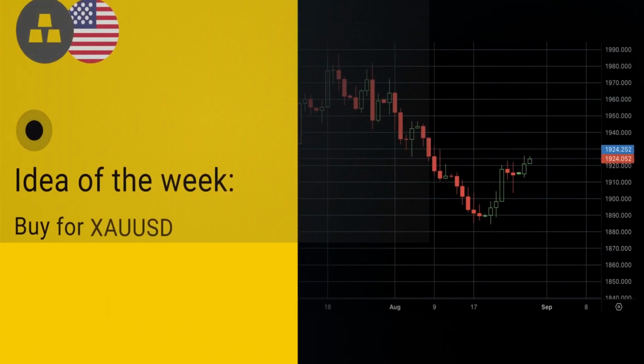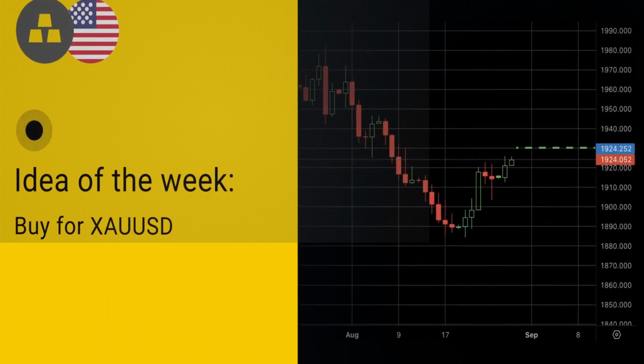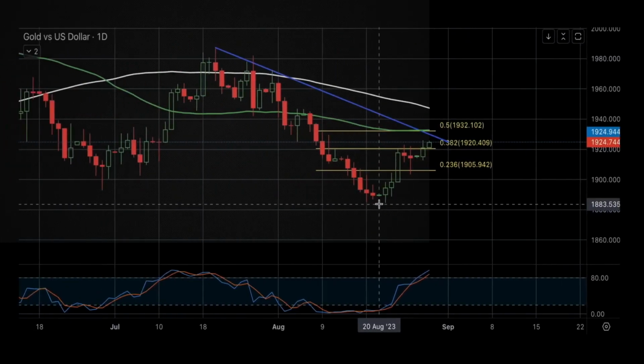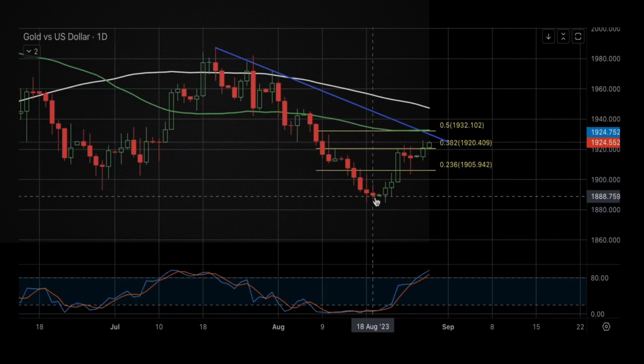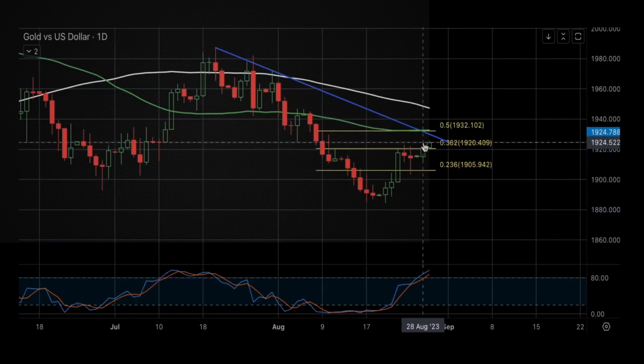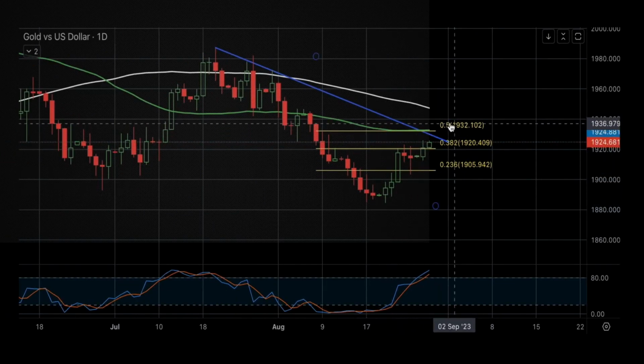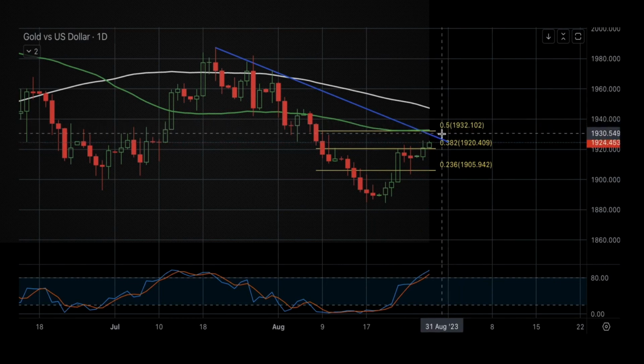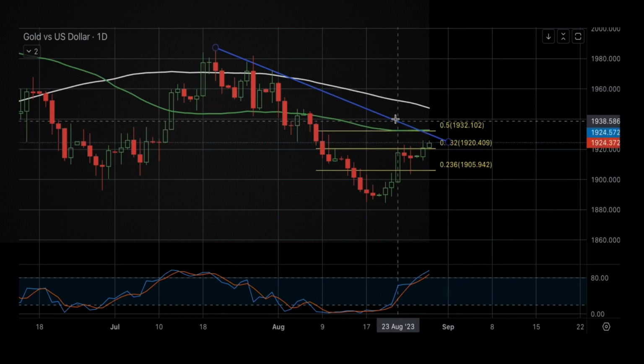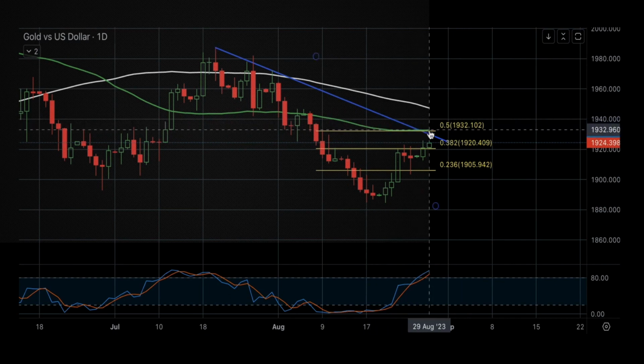Now, for this week, we are looking at gold for a potential long trade around the 1.93 after some possible correction around the 1.9005 area. The price corrected from the low of 1.885 last week, and the recent minor correction might continue in the near short term. The level of 1.93 is made up of the 50% of the daily Fibonacci retracement downward trend line as well as the 50-day simple moving average.